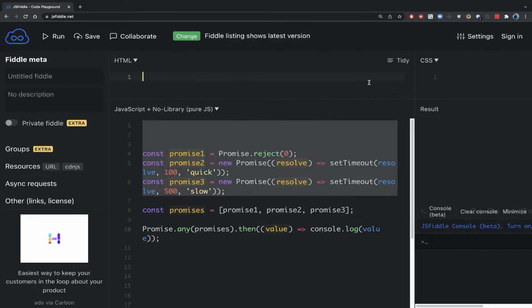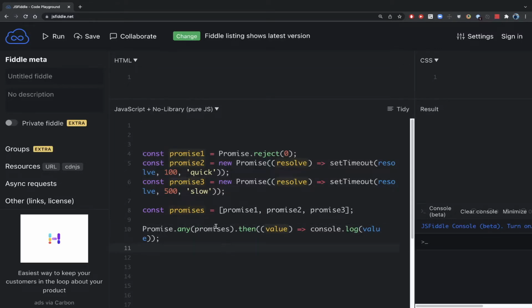Today we are going to see Promise.any. Promise.any takes, as you can see from this example, an iterable, and this iterable will consist of an array of promise objects. As you can see, on line number 8, I have this array promises where it consists of 3 other promises. Also, this can be plain values, like I've given 123 here. So that's what Promise.any takes, and in turn it returns another promise.